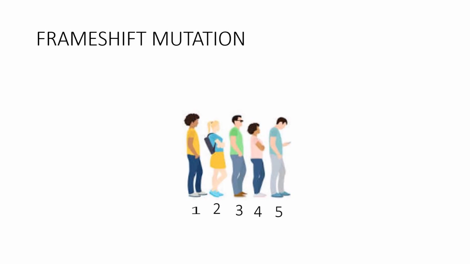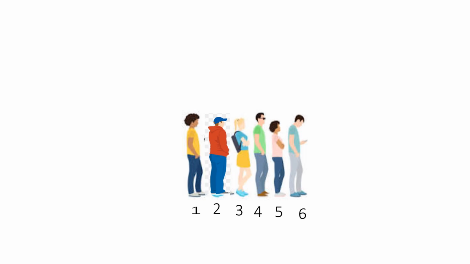We will see another day-to-day example to understand frameshift mutation. Suppose people are standing in a queue. A person tries to adjust himself somewhere in between the queue. The people standing in front of him will move a bit ahead to give him some space. That is, they will shift from their respective position to a new position. And therefore, there will be shifting in the entire line.